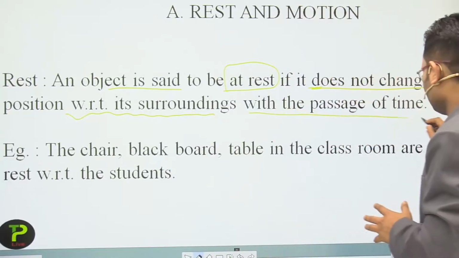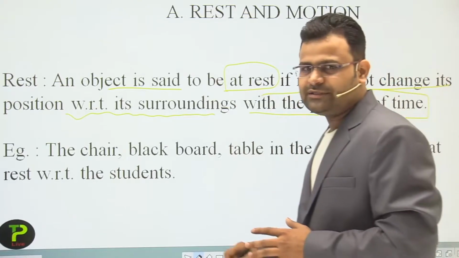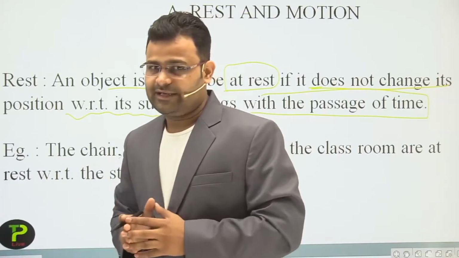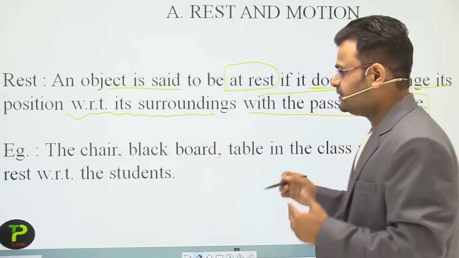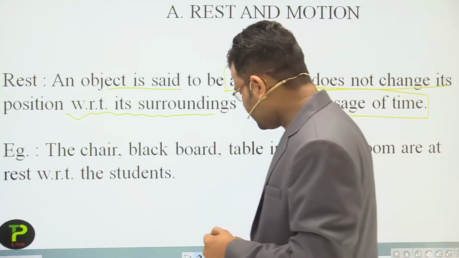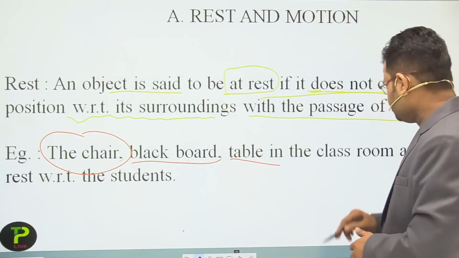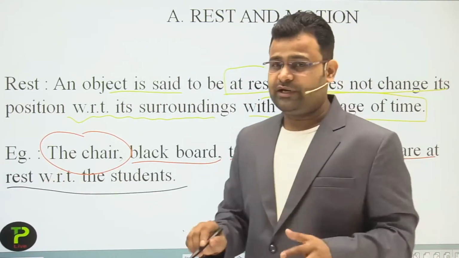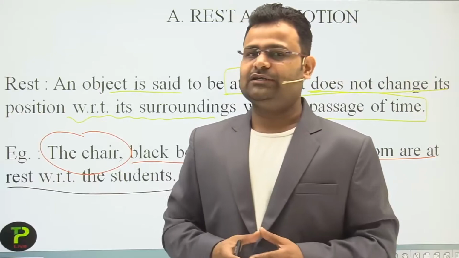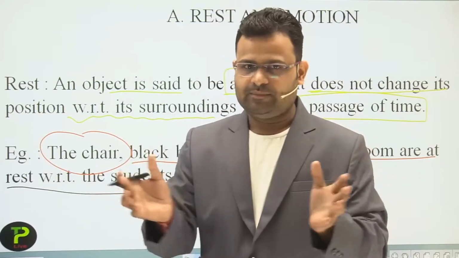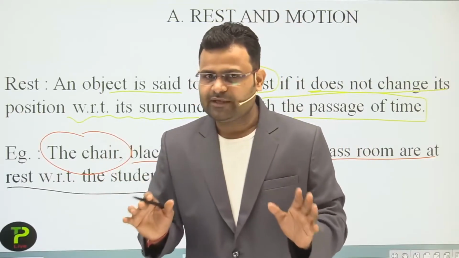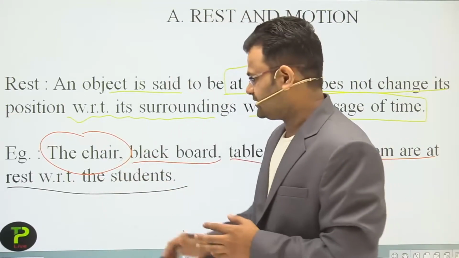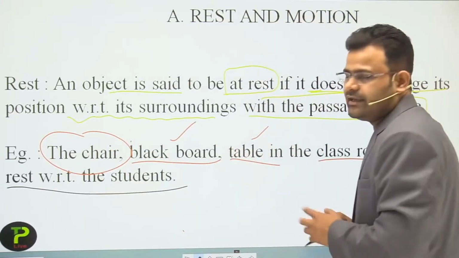With the passage of time, time is continuously moving, dear students. If the position does not change, then we can say the object is at rest. The example of rest is a table in a classroom: the classroom and table are at rest with respect to the students. If you are sitting in a classroom, the surrounding objects will not move with respect to students. So we can say all the objects are at rest, just like a chair, blackboard, table and so on.